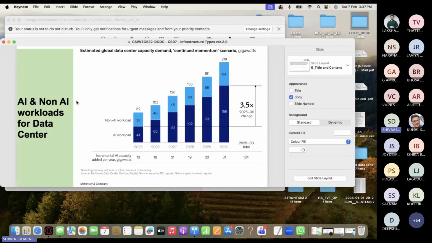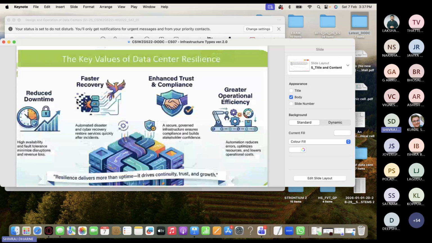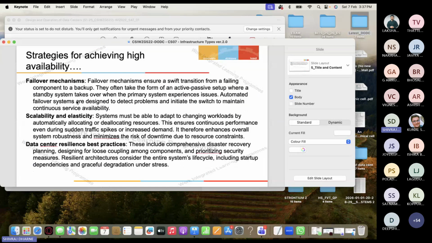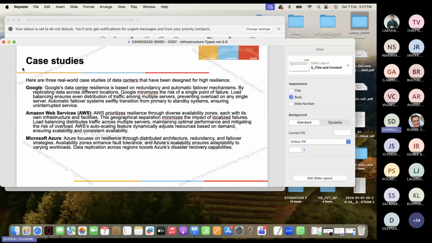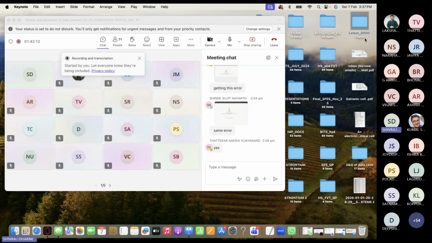But you can see how the cost of a data center is calculated in terms of gigawatts of power. And resilience, I think this is very straightforward, but let me check how many questions you can answer from the quiz that I will give today.